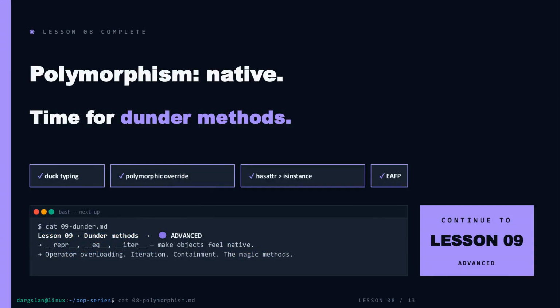And that's Lesson 8. 4 ideas to carry forward: duck typing, polymorphic override, hasattr over isinstance, and EAFP. The thread running through all of them, the shape is the contract. Next up, we go deeper. Lesson 9 takes us into dunder methods: __repr__, __eq__, __iter__, operator overloading. The magic that makes your objects feel like they belong in Python. See you there.